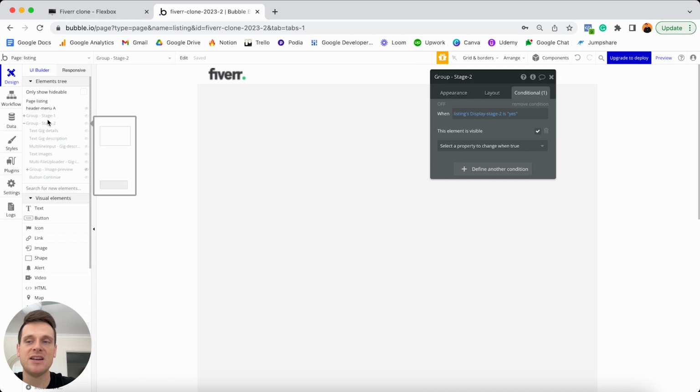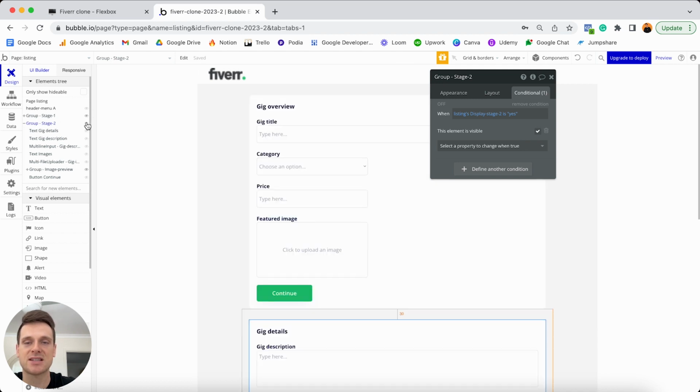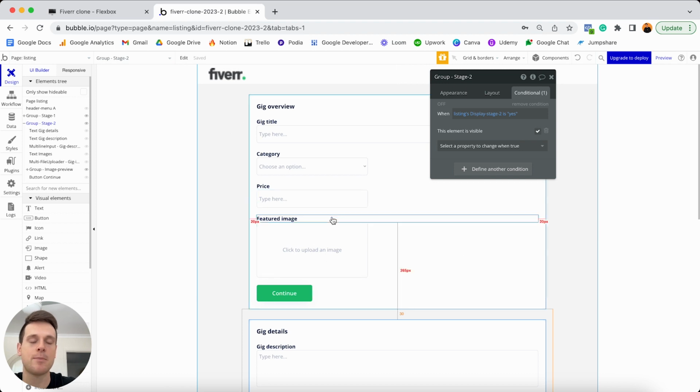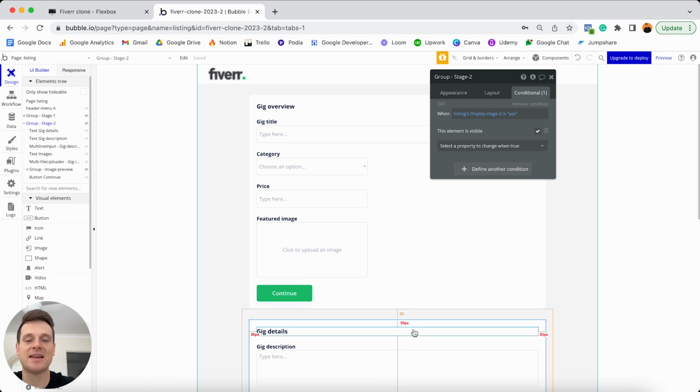Now, if you ever need to display these groups again, you can head over to your elements tree and just select on these. And of course, it will then put them back on your page. One thing I should point out though is that if you remember, by default, our display stage 1 custom state was set to yes, but our display stage 2 custom state was set to no. So we're going to need to create a way to actually update the custom states stored in our page. So that way we can hide our first group and then display our second group. And thankfully, once again, it is a relatively straightforward process to do this.